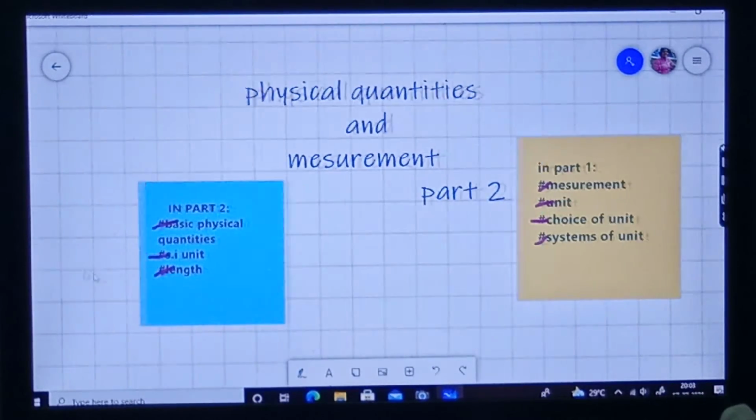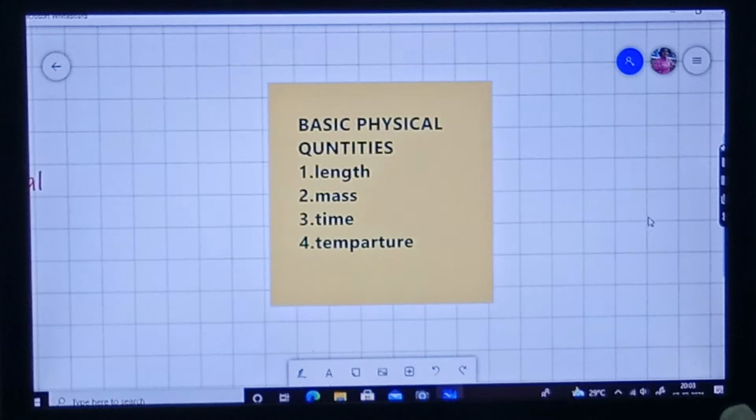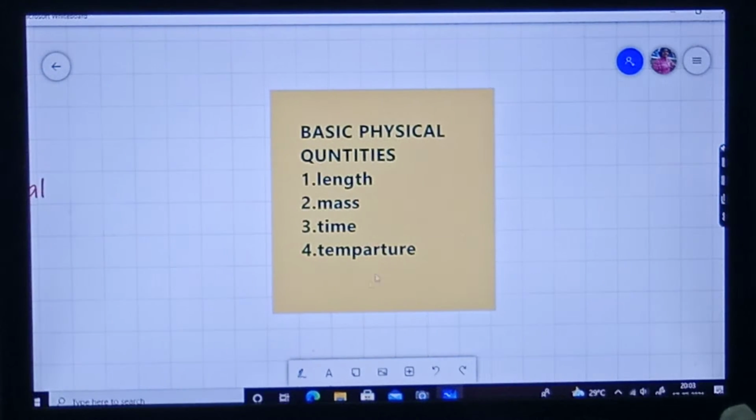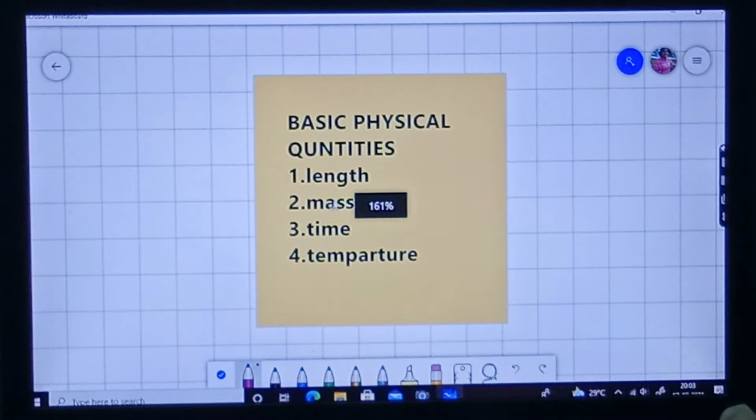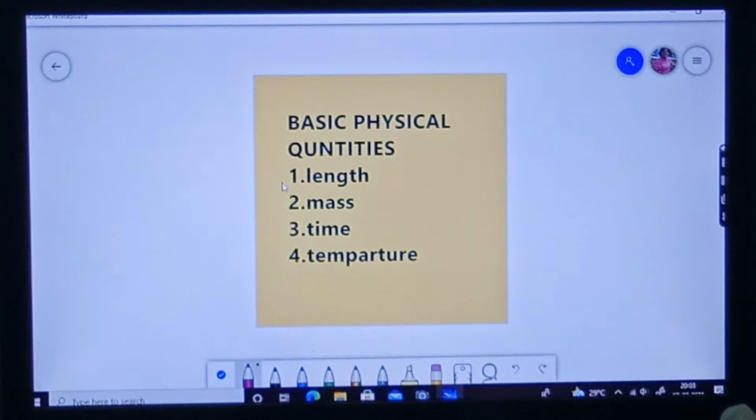So let's see. First comes the basic physical quantities. What are these basic physical quantities? In our daily life, whatever quantities we use, here they have given the basic physical quantities: the first one is length, the second is mass, the third is time, and the next is temperature. If you have gone to a tailor, what will he do?